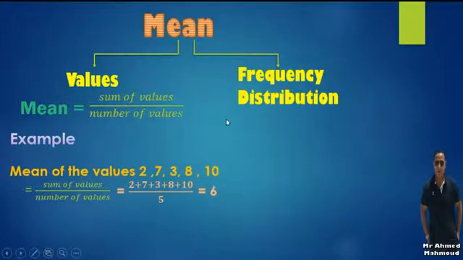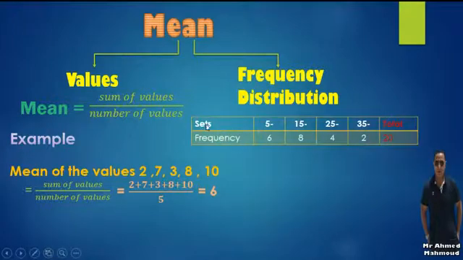Frequency distribution means that we have a table like this, formed from two rows. The first row represents the sets: 5 dash, 15 dash, 25 dash, 35 dash. The first set, 5 dash, means all the numbers from 5 till 15.